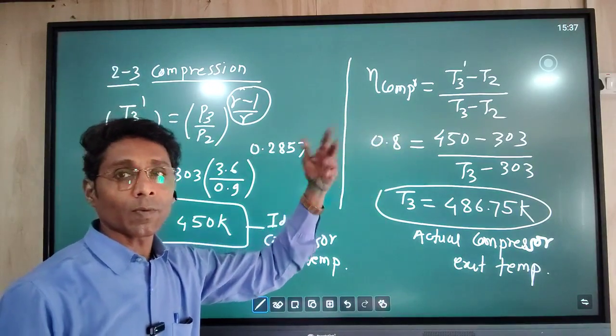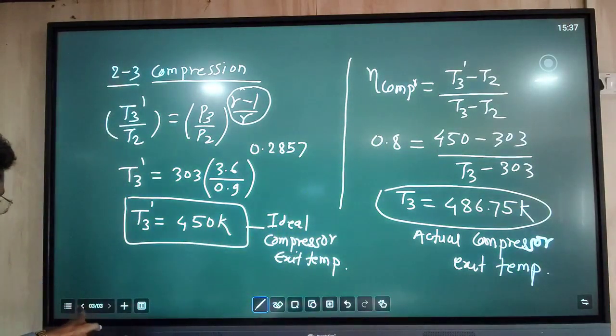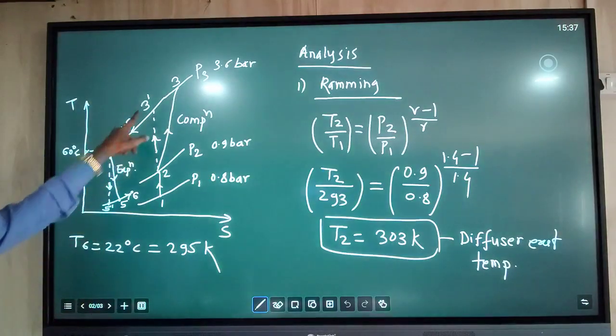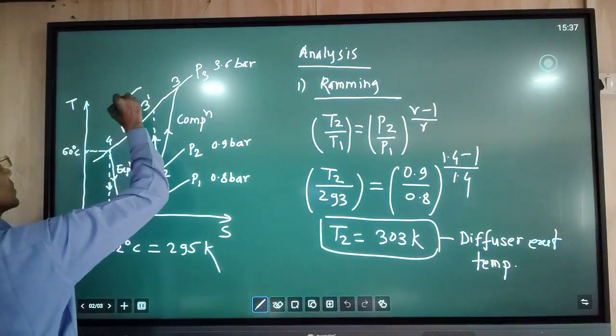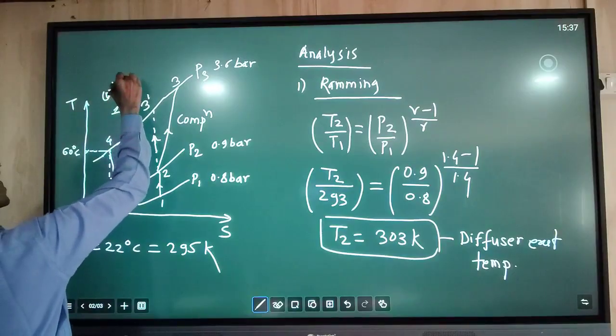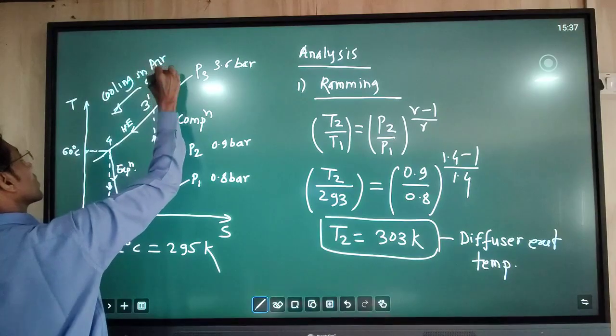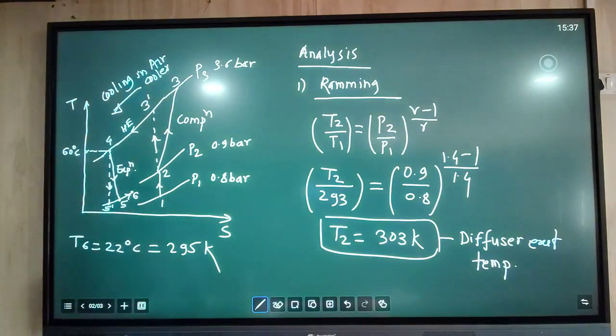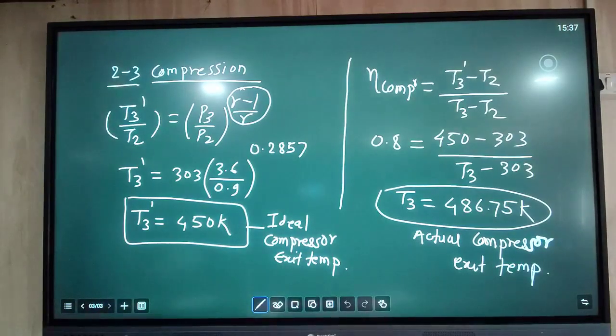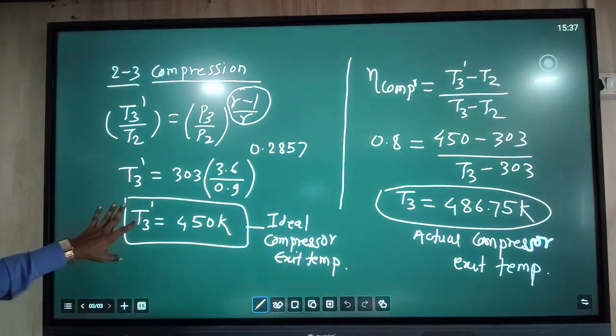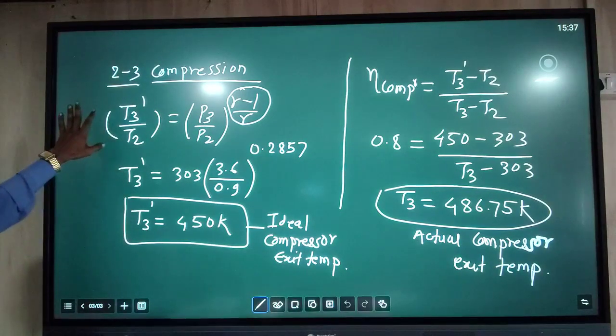Now beyond this, as per the diagram, comes the heat exchanger. Here the cooling process takes place in an air cooler. We call this heat exchanger device an air cooler. So for the 3 to 4 process we can do the calculation. If we know the temperature, we don't need further calculation.